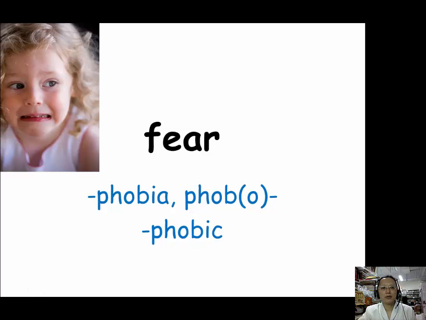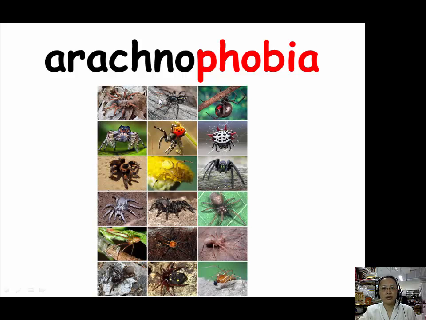Let's see our example. Arachnophobia. Arachnophobia is irrational fear of spiders. Now, the prefix arachno means spider.